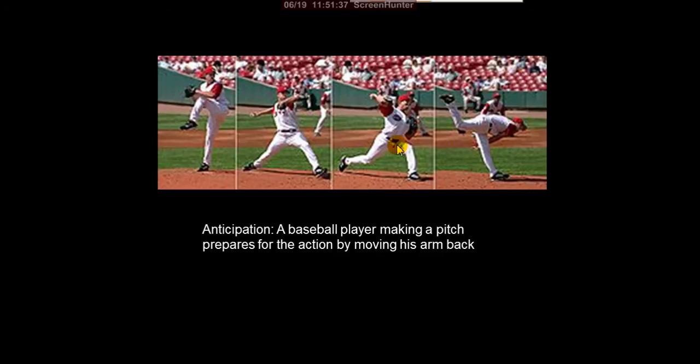The throwing is the action. After the action, he must settle down to normal; that is settling. So anticipation, action, and reaction are the three things we apply in general actions also. All human beings and animals do the same.